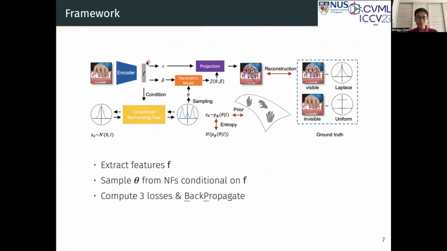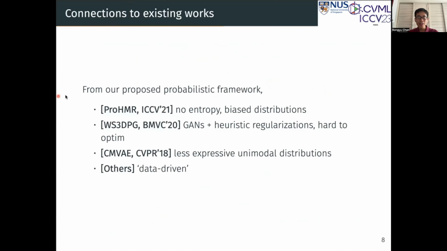We first extract the image features and then send them to the normalizing flow to sample theta. We check the theta by computing 3 losses: reconstruction, prior, and entropy. We apply an accurate Laplace for visible keypoints and a diverse uniform for invisible keypoints. From the perspective of our framework, we regard ProHMR as a variant with no entropy, and WS3DPG uses scans, which is hard to optimize. CMVAE uses less expressive distributions compared to our normalizing flow, while others are purely data-driven.